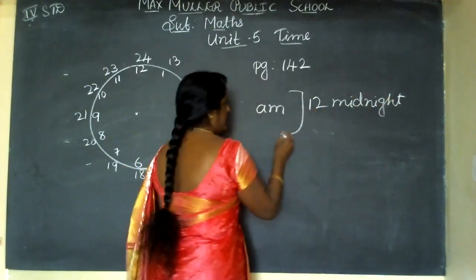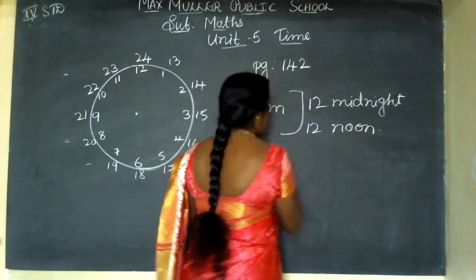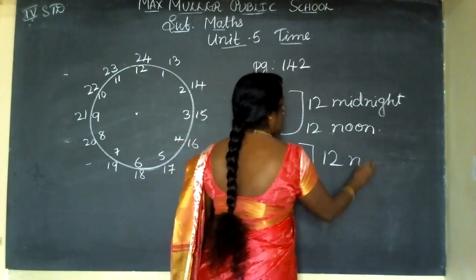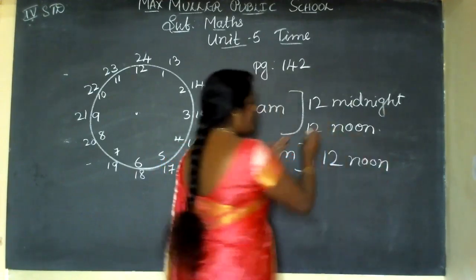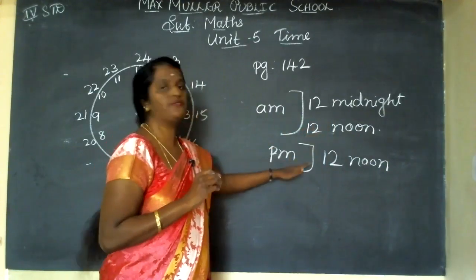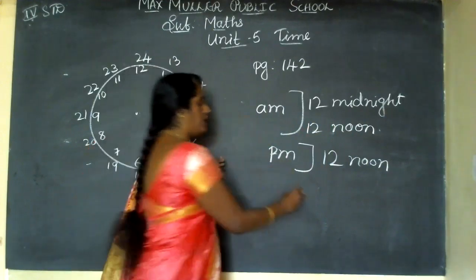At 12 noon it starts PM. Exactly at 12 o'clock it starts PM. Up to 11:55, we'll say AM. After 12, it starts, we'll say PM, up to midnight.